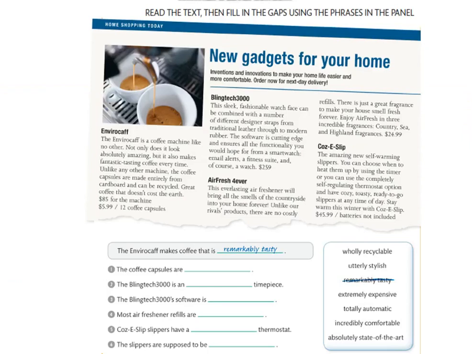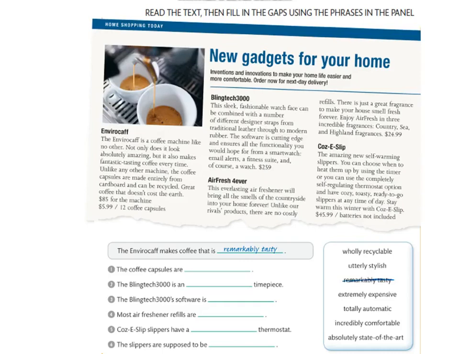Let's read now the text, then fill in the gaps using the phrases in the panel. Let's read together. New gadgets for your home. Inventions and innovations to make your home life easier and more comfortable. Order now for next day delivery. EnviroCaf. The EnviroCaf is a coffee machine like no other.